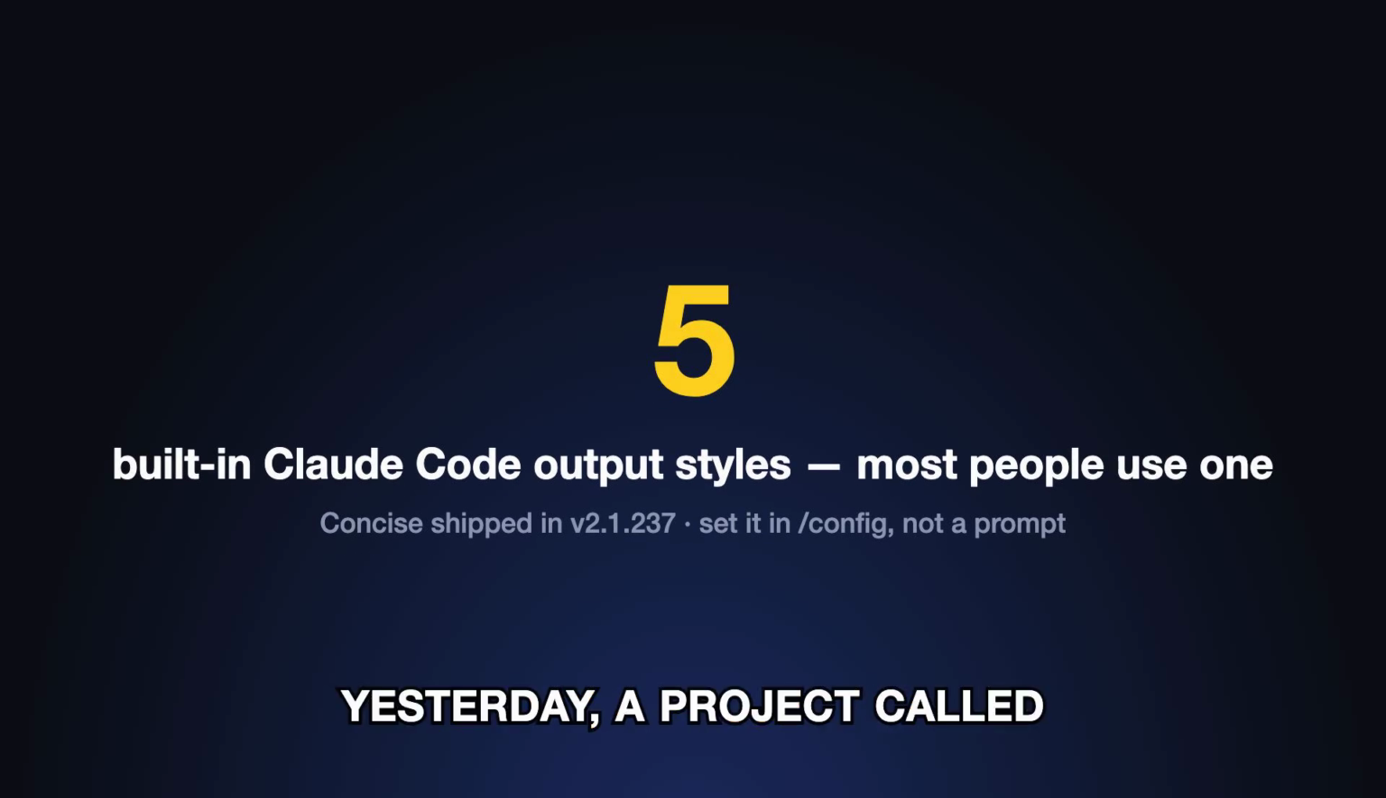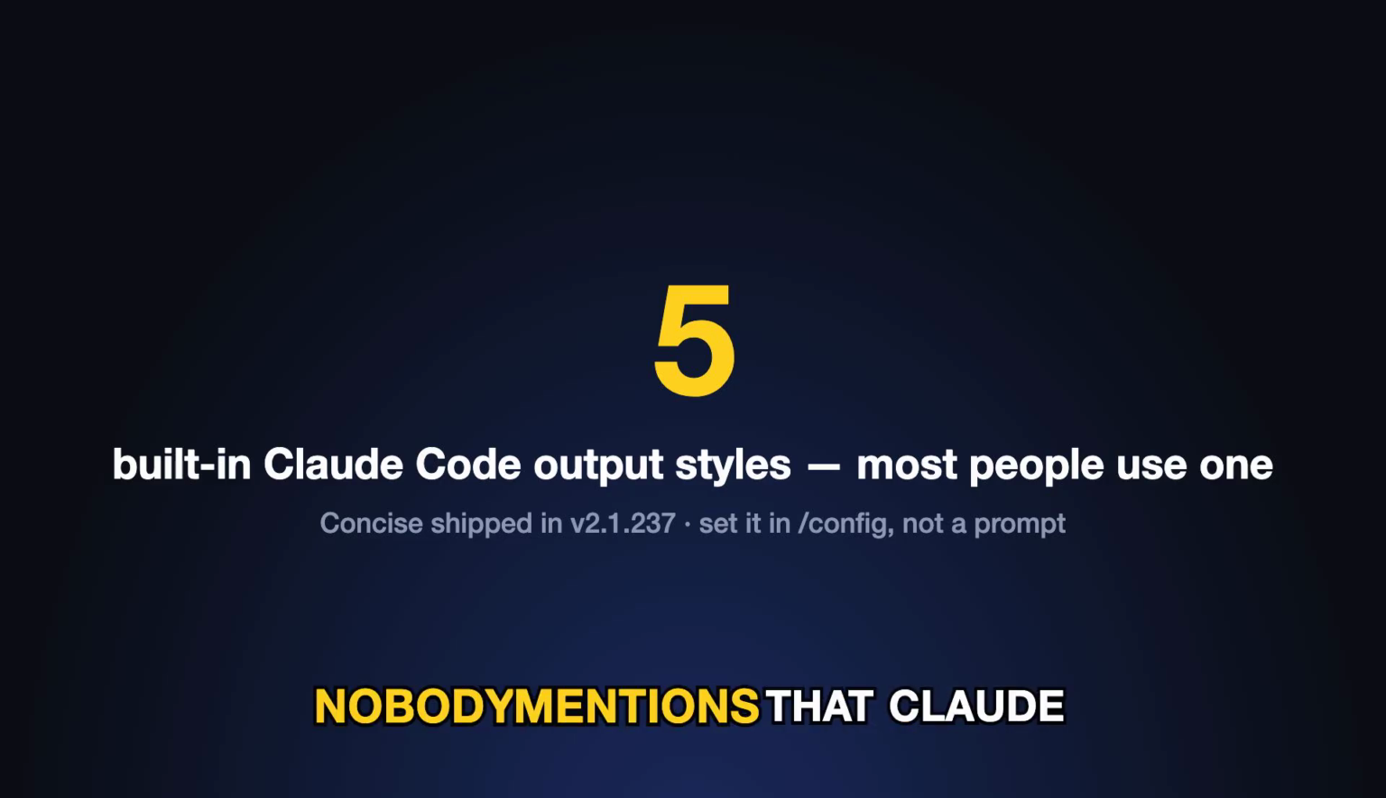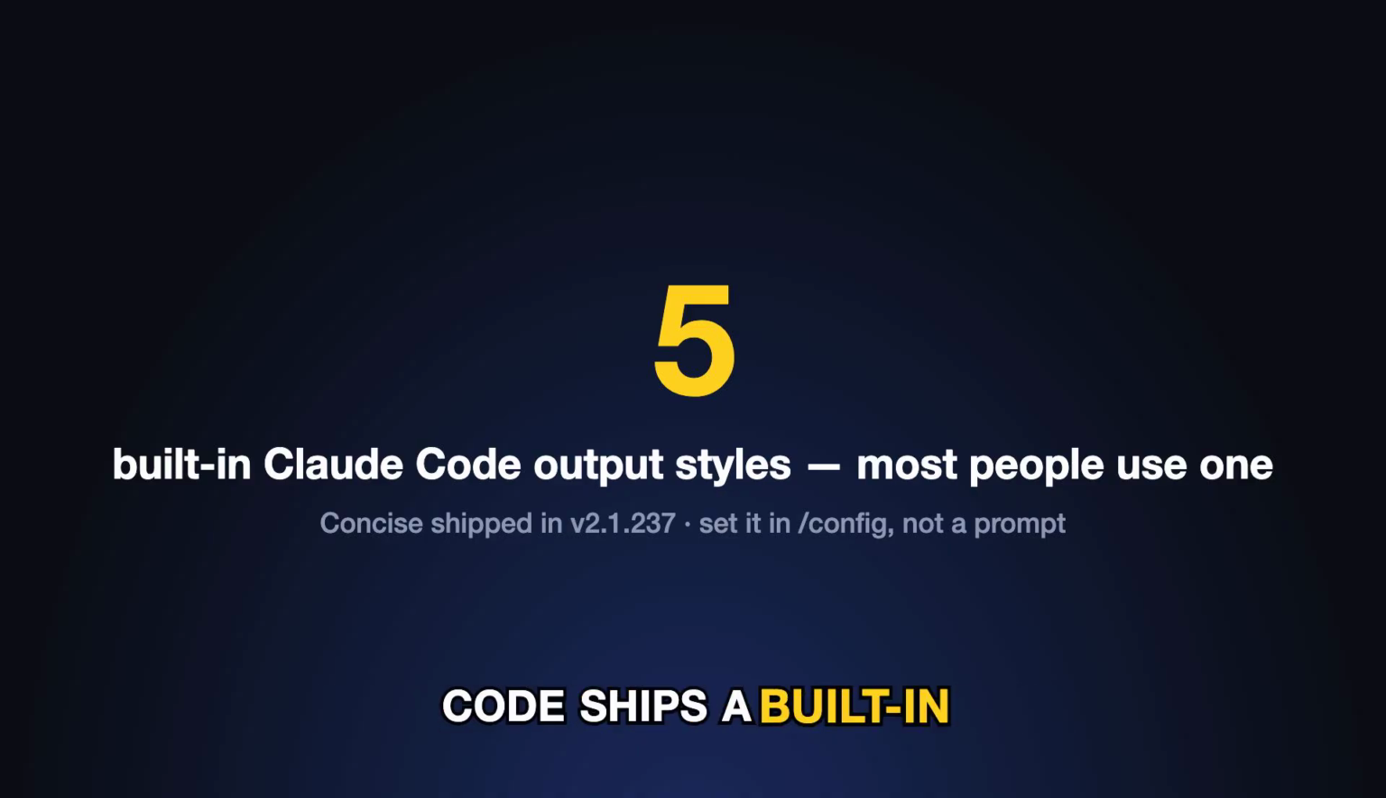Yesterday, a project called Claudette hit the front page of Hacker News. 335 points, 219 comments. Its entire pitch: make Claude stop talking like a BuzzFeed article. And reading that thread, almost nobody mentions that Claude Code ships a built-in setting that does exactly this. It's called an output style. There are 5, and one added this month tells Claude to lead with the result and skip the preamble.